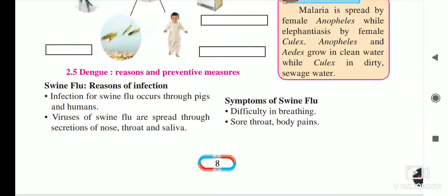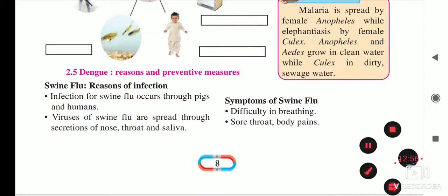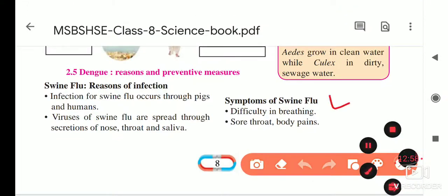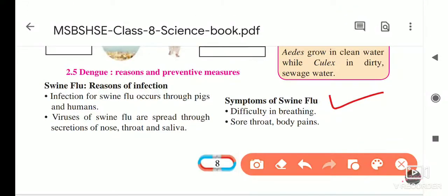First the reasons are given, and then the symptoms, but I ask you only for the symptoms, so the reasons are not important for this. If you want to see the reasons, just see them. Infection of swine flu occurs between pigs and humans, through the swine flu virus. It spreads through the secretion of nose, throat and saliva. H1N1 spreads this way, so we use masks for it also.